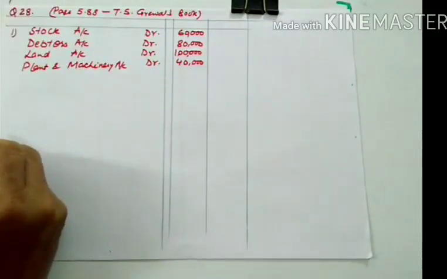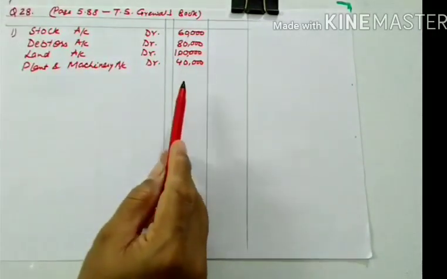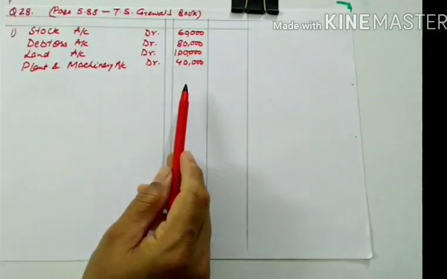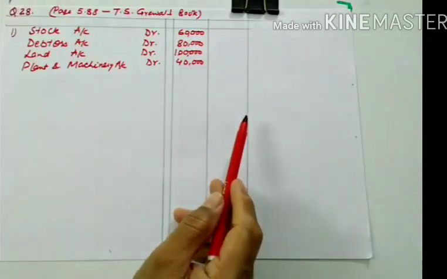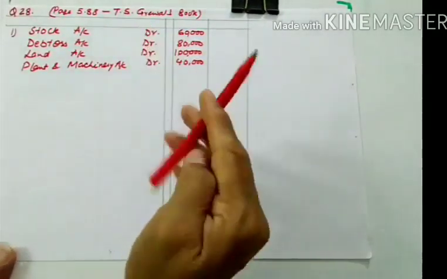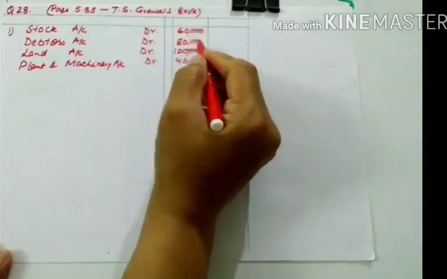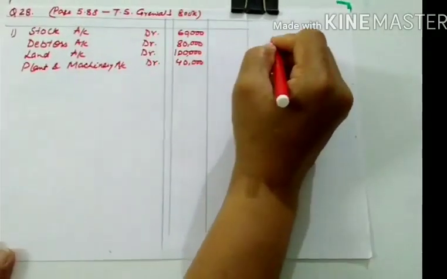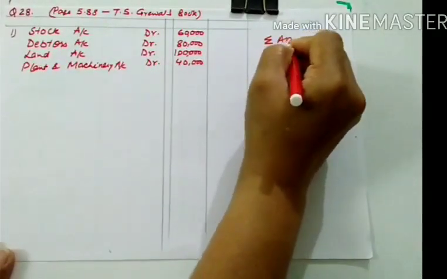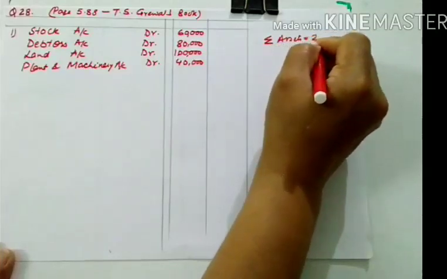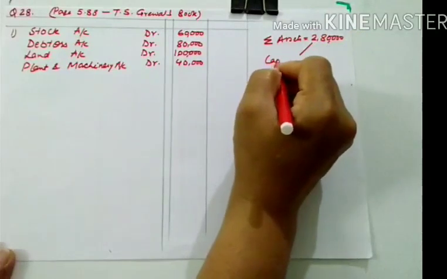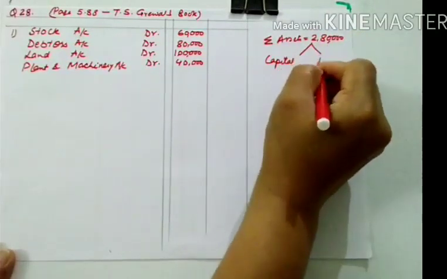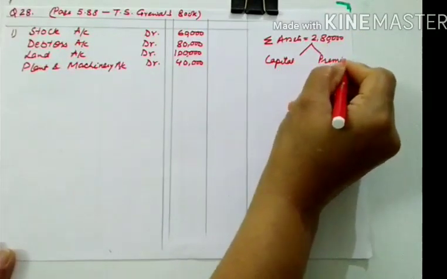And all these assets comprise his premium money along with the capital, and nothing is mentioned. The question is silent relating to his capital. So how to bifurcate this total? Let me add all these items. This is 140 and 140. This is 280. So the sum total of all the assets is 280, and this includes two items, capital as well as premium money. So how to segregate them?